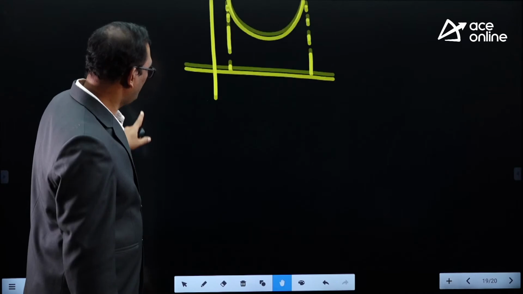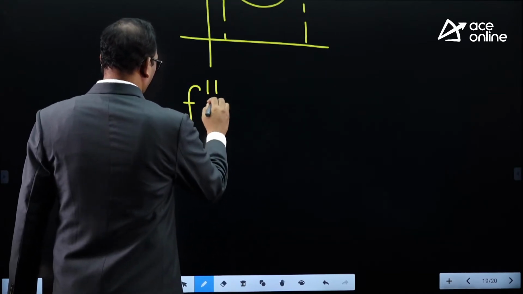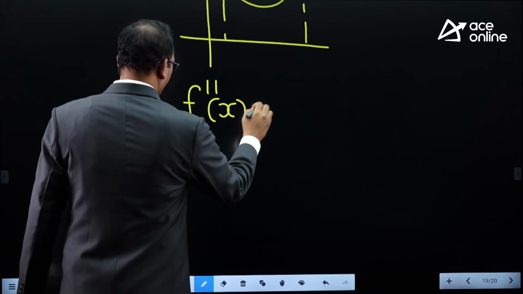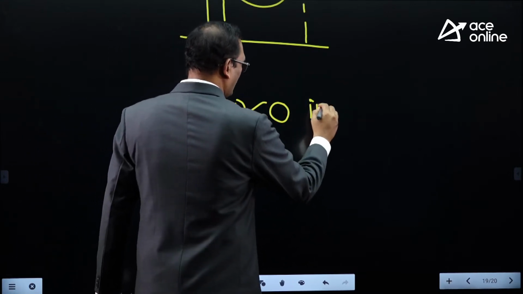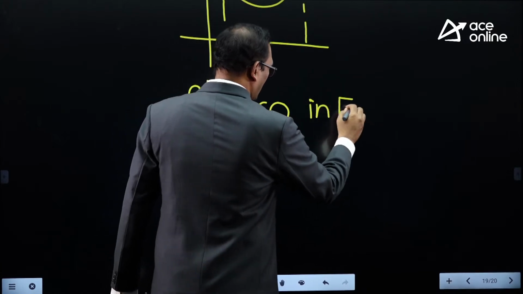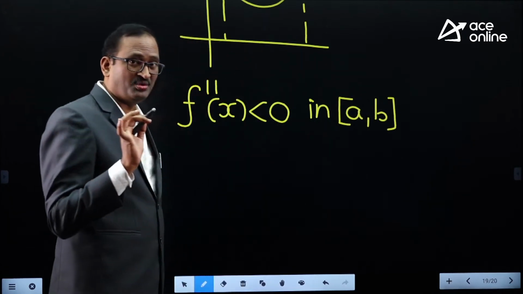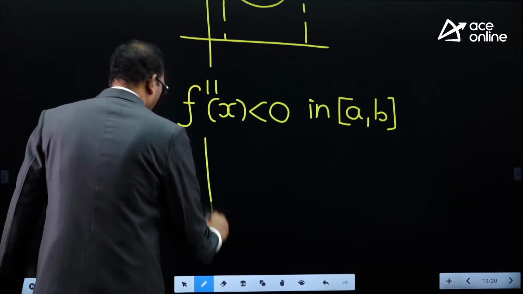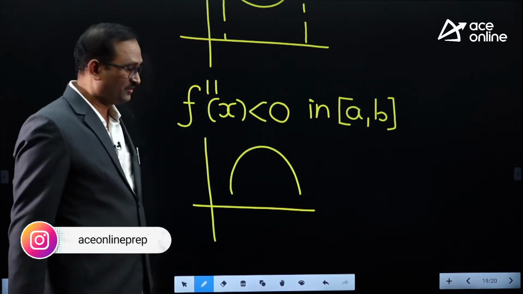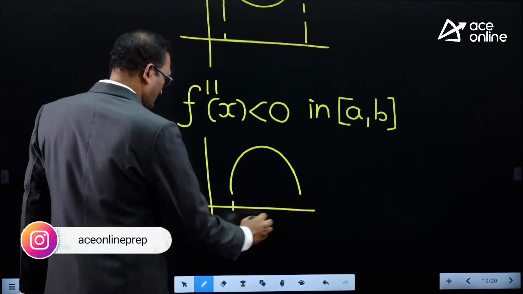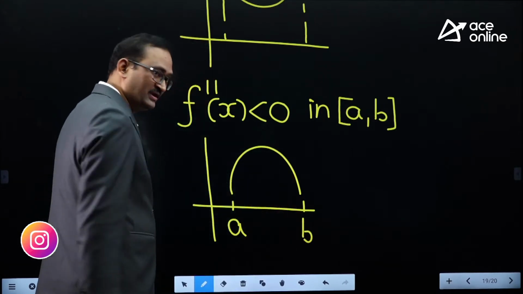Similarly, if f double dash x less than 0 in a certain interval, it lets you know it is concave down. F double dash x less than 0 in a certain interval, in this interval it is concave down.